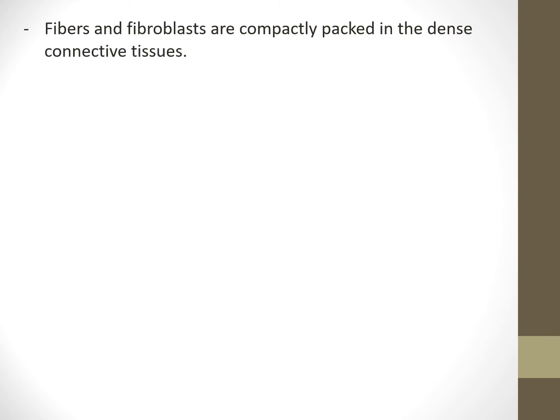Fibers and fibroblasts are compactly packed in the dense connective tissue. The next type of connective tissue that we have in our body is the dense connective tissue. Now it is called dense because the fibers and fibroblasts are very compactly packed in this type of tissue.